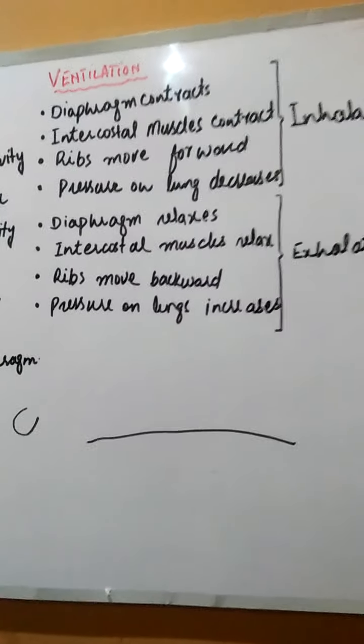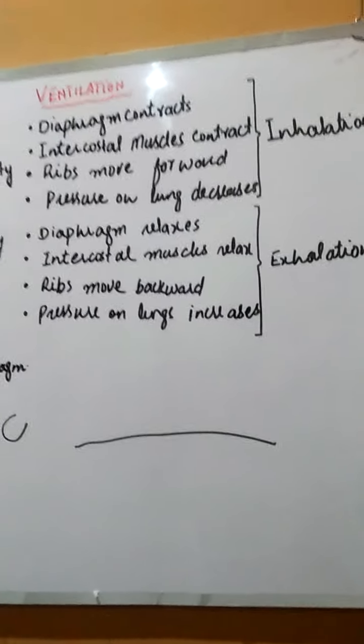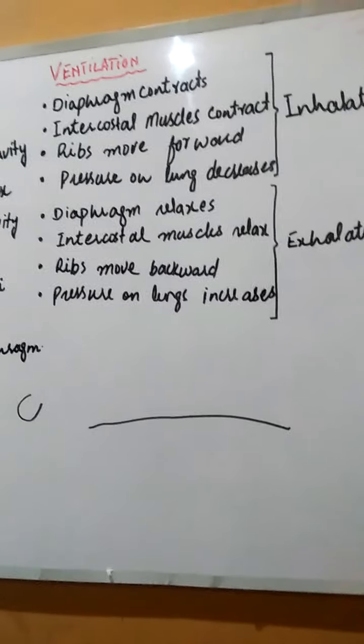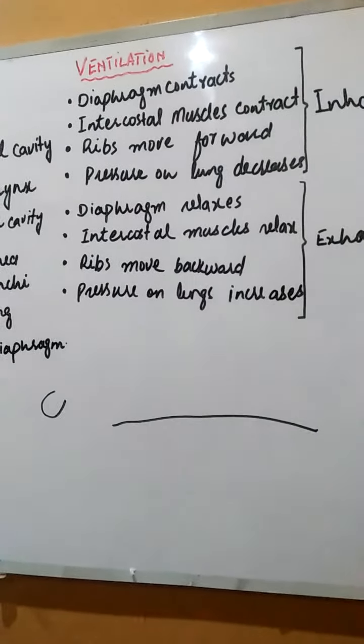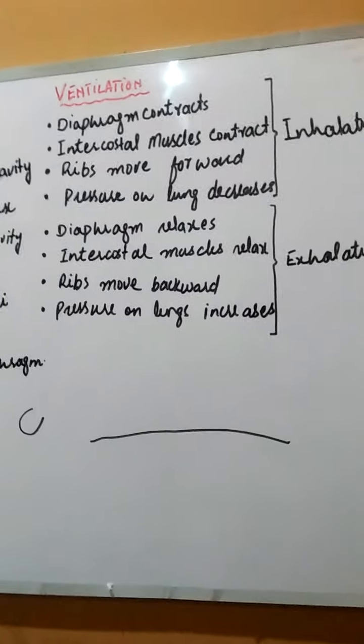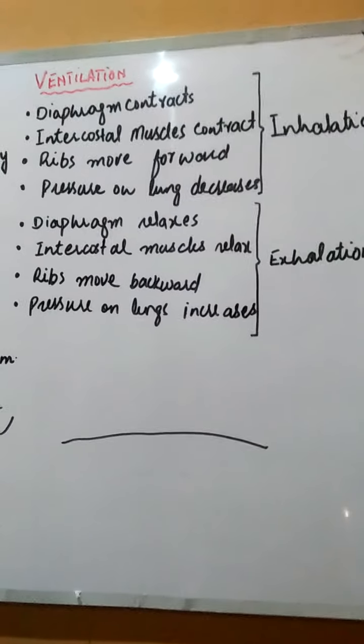Moreover, the intercostal muscles are the muscles present between our ribs, and the contraction of intercostal muscles will push the ribs forward, so the ribs will move forward and upward.